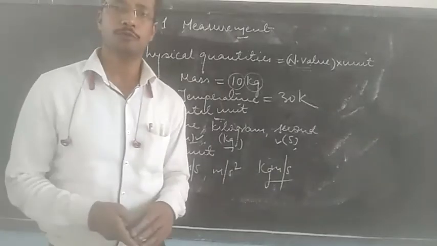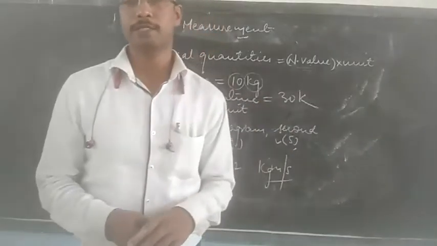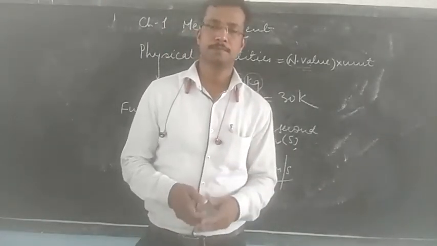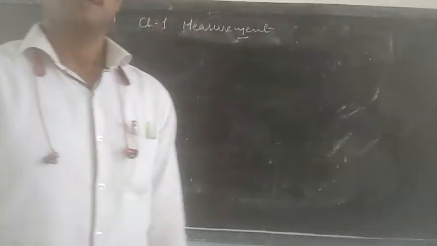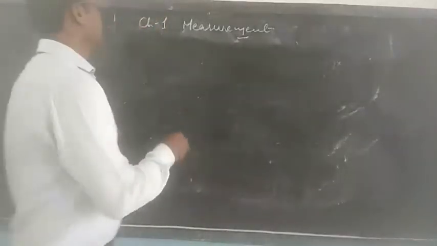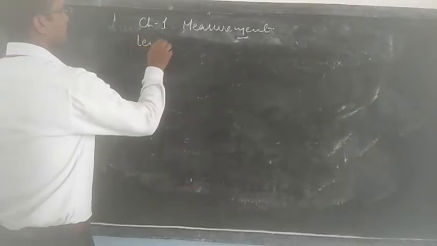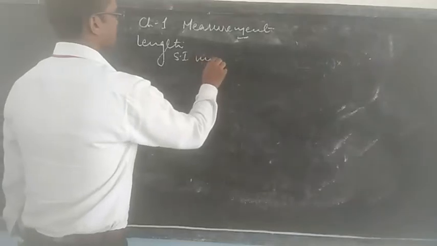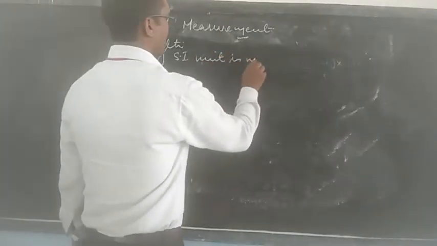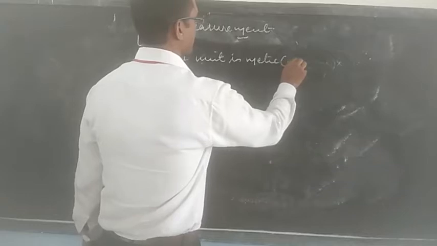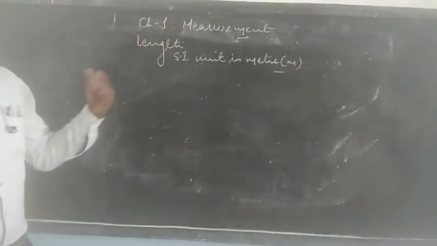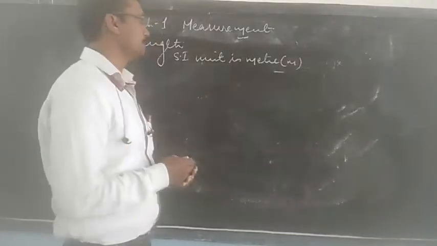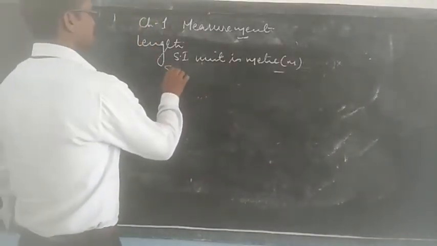Let us now move to the fundamental quantities like length, mass and time. So we can start with the fundamental quantity length. Its SI unit is meter. And we have several sub-units of meter, that is the smaller units of meter. So let us see the sub-units.